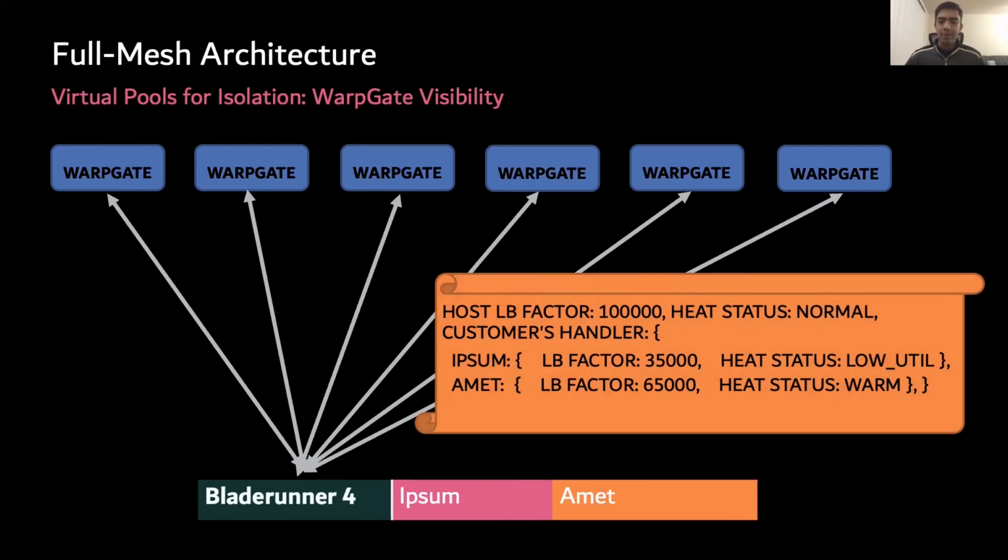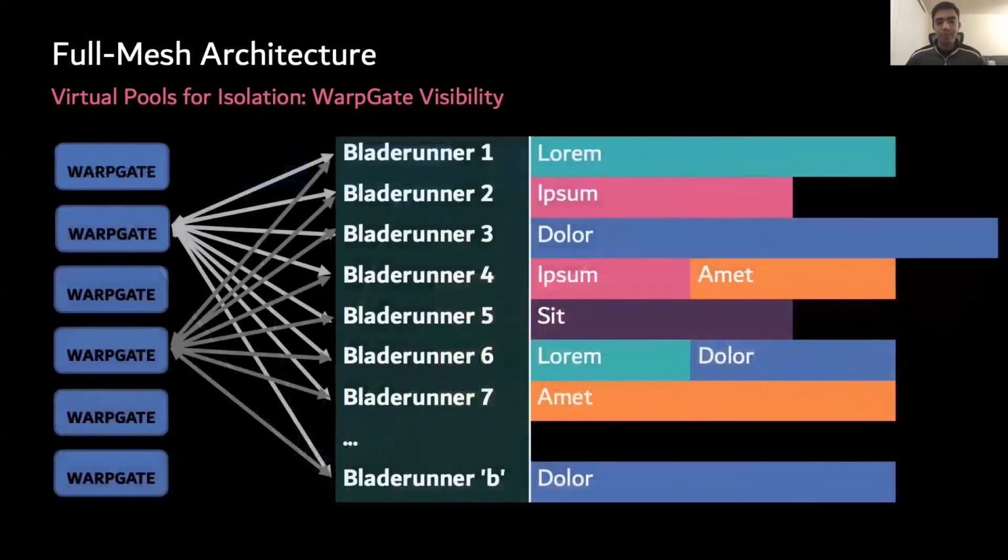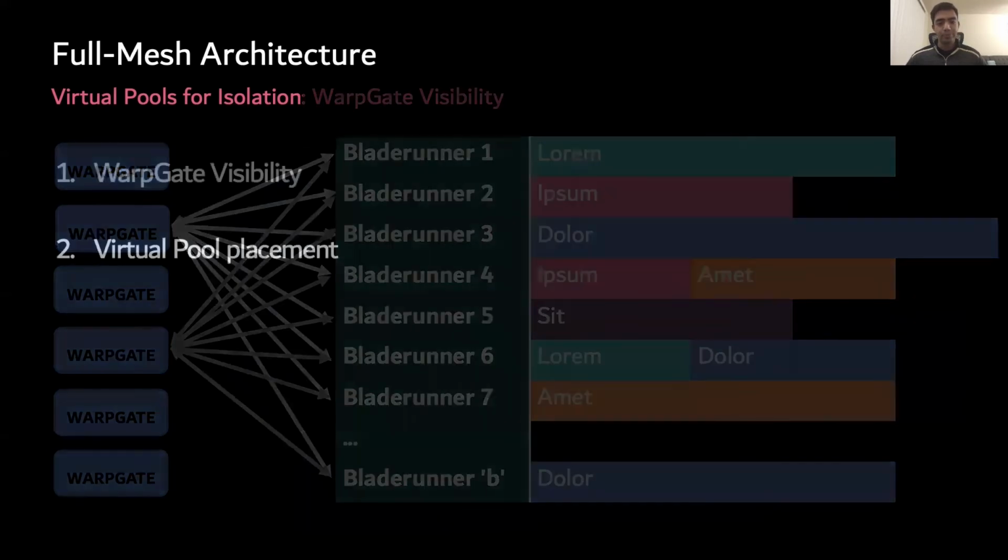In this example, we can see that the customer Ipsum's handler has a load balancing factor of 35,000 and is currently marked as low utilization. The load balancing factor is used to make even load balancing decisions, and the heat status is used to determine when to resize a virtual pool. It is with this heat information that WarpGate is able to build a view of the entire world and consistently route regular and sticky streams within each virtual pool.